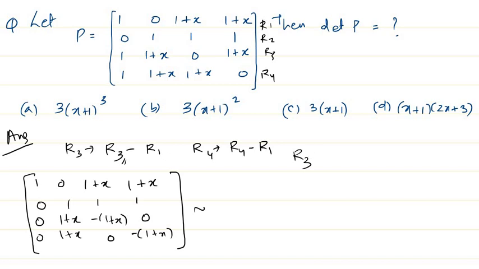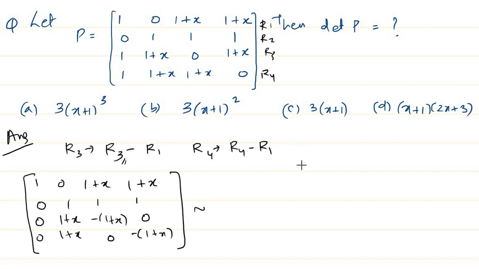There is no problem if I do a row operation and then shift to column operations. When I go from this matrix to this matrix, I know the determinants of these two matrices are the same. Now I'm going to start from here and apply something, and I know that if I do column operations, the determinant of this matrix and the new matrix will be the same.